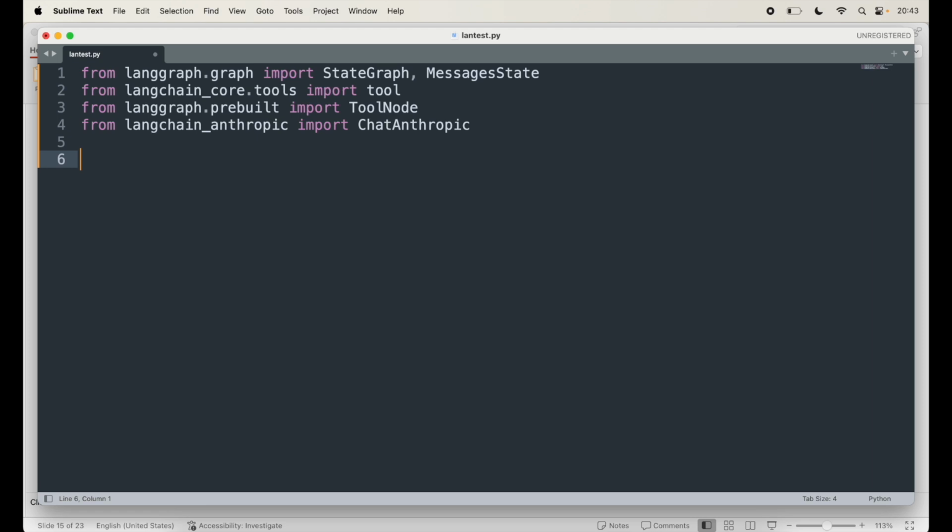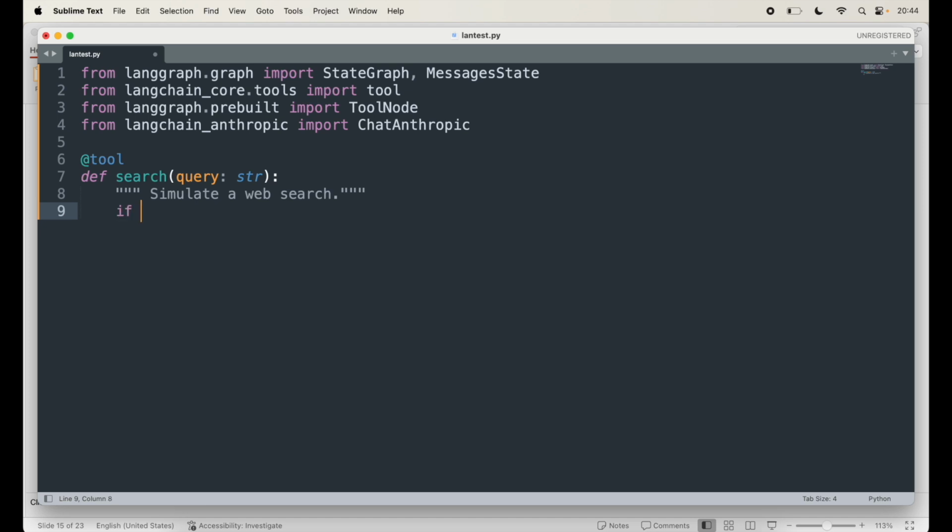Next, we have to define a tool that simulates searching the web. So I'm going to start with @tool. I'm going to define a function search, and this search function needs a parameter. Let's call it query, type string, and let's add a docstring: simulate a web search. Okay, that's good.